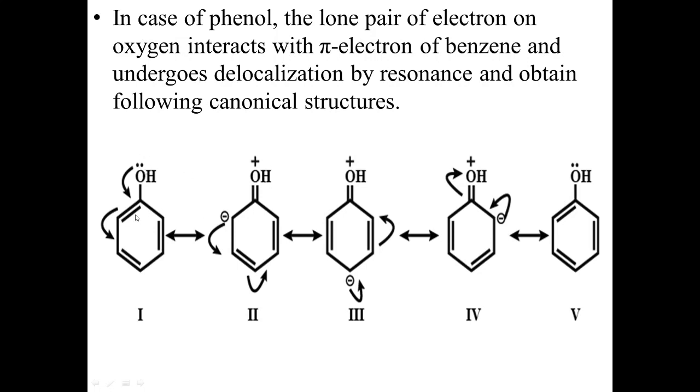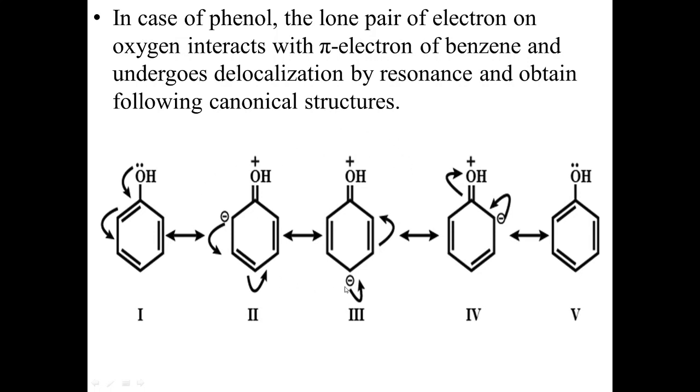Now this bond is going to shift onto this carbon, and here we will get a negative charge. Now this negative charge, or electrons, are delocalizing over the whole ring. So they are going to shift to the next carbon. They are going to form the double bond here, and the next bond is going to shift as a lone pair. So we will get a double bond here and a lone pair on this carbon. Now this lone pair again is going to form the bond here, and these bonded electrons are going to convert into a lone pair, and we will get this type of structure.